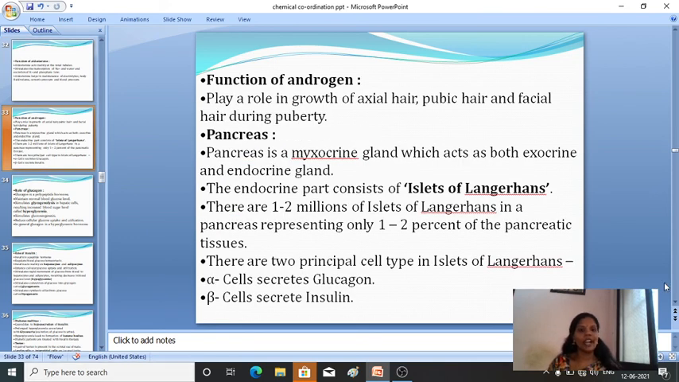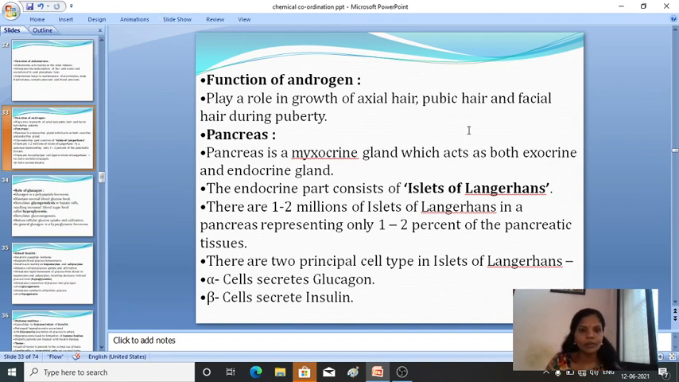Next, the function of androgen. Androgens play a role in the growth of axillary hair, pubic hair and facial hair during puberty. That is during maturity, it helps in the growth of axillary hair, pubic hair and facial hair. That's the function of androgen.